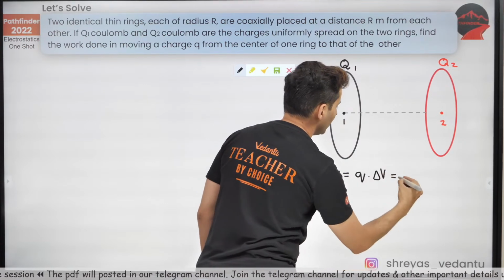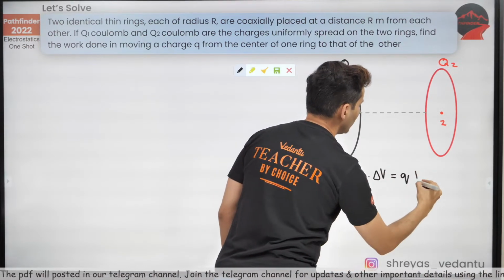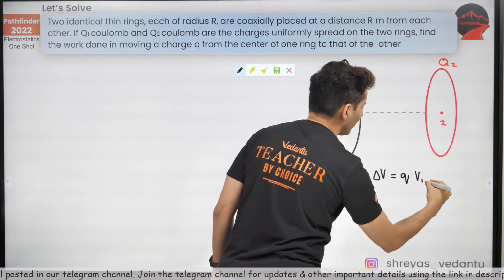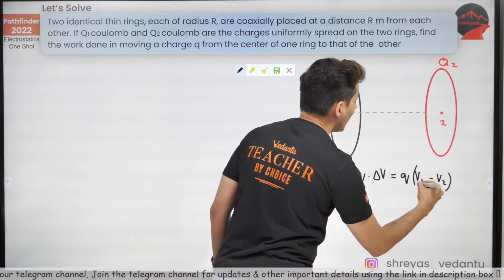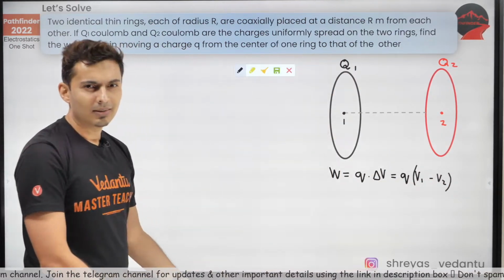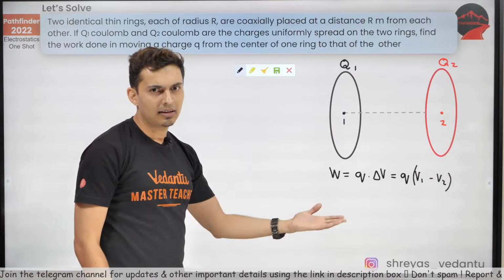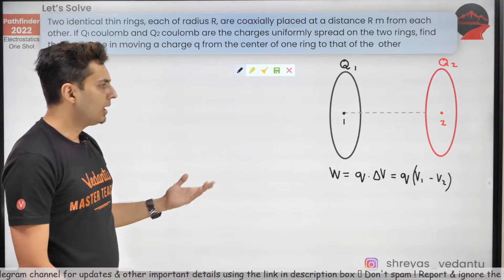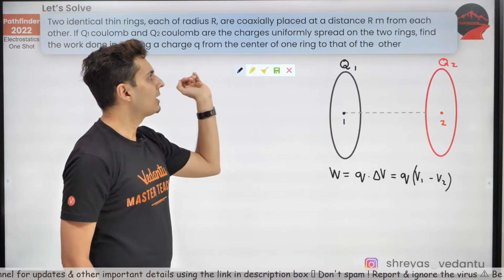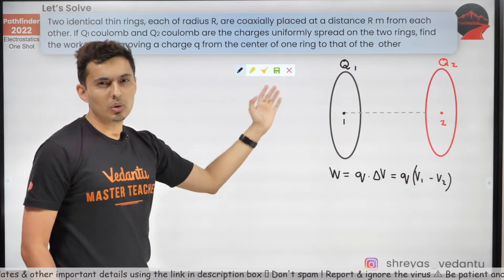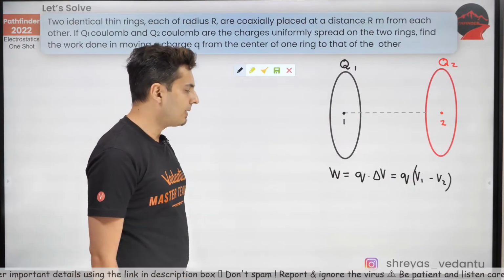Now this potential difference will be q into, let's say, V2 minus V1 or V1 minus V2, whatever you want to call it. I'm only interested in the magnitude of it. So let's just find out the magnitude of the work done, because it's not mentioned whether you are taking it from 1 to 2 or 2 to 1. So that's why I'm finding out the magnitude.